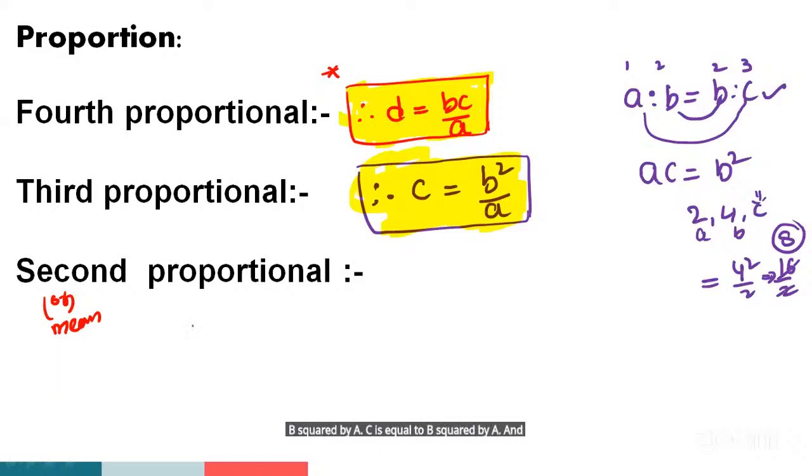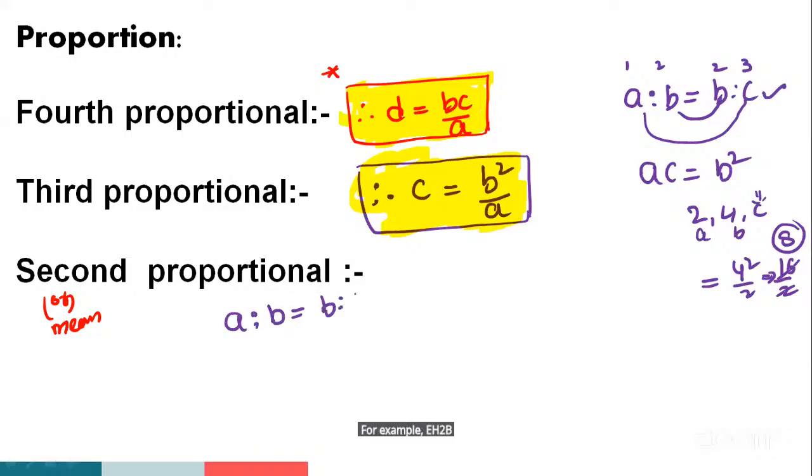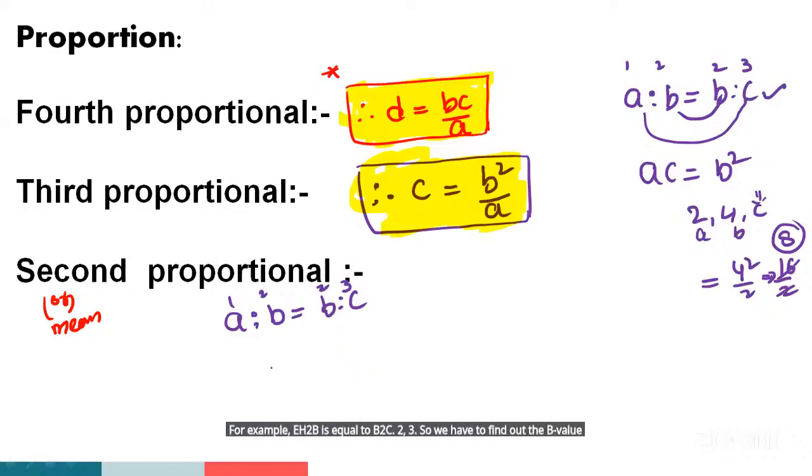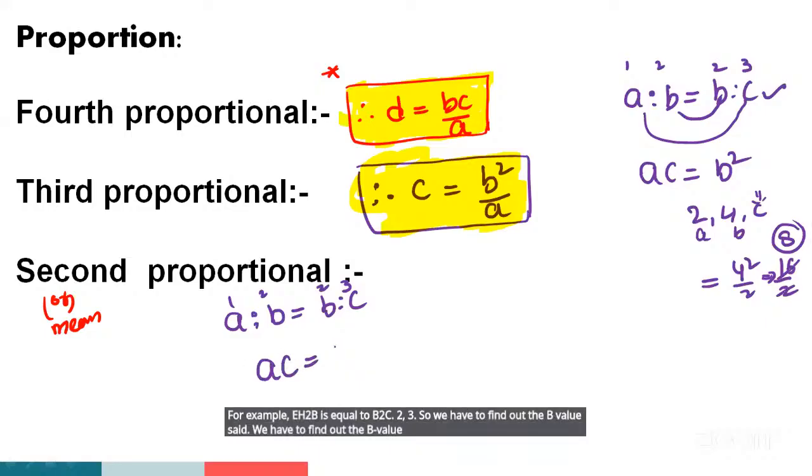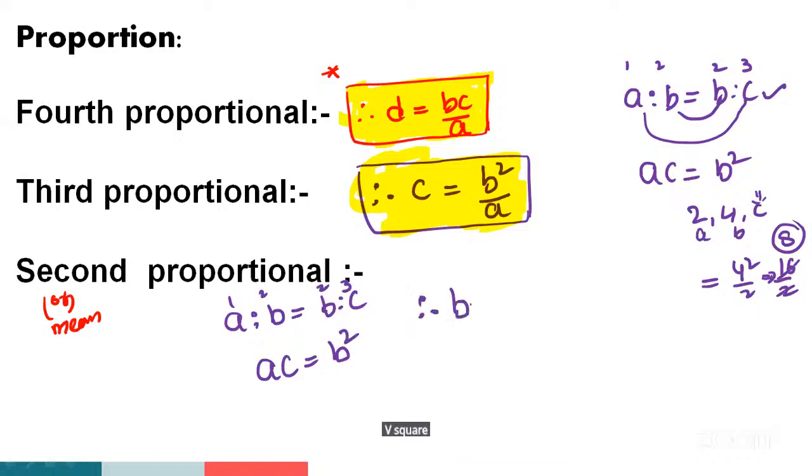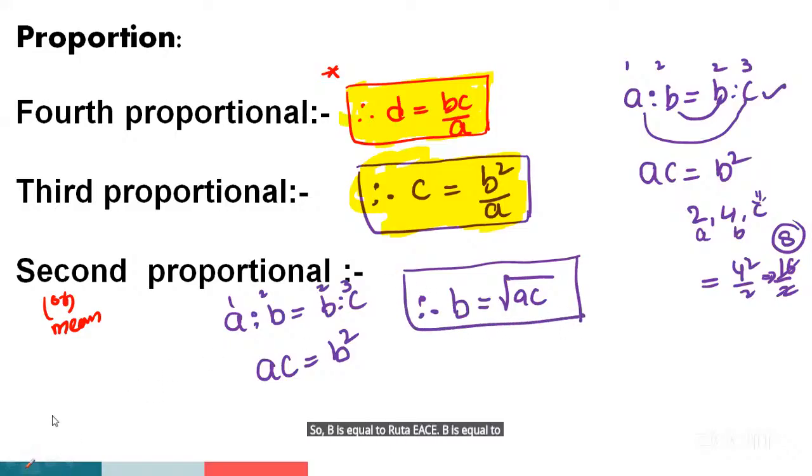And coming to the last one, second proportion or mean proportion. For example, A is to B is equal to B is to C. 1, 2, 2, 3. So we have to find out the B value, guys. AC is equal to B into B, B square. We have to find out the B value, so we have to find square root of AC. So B is equal to root of AC.